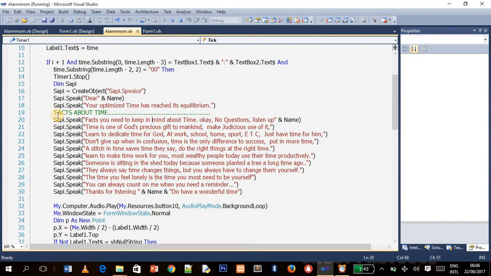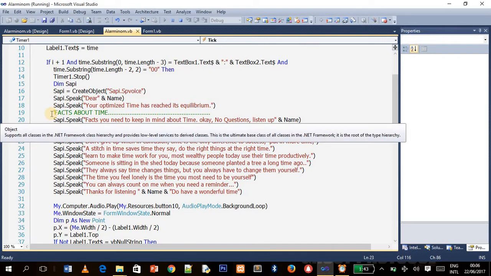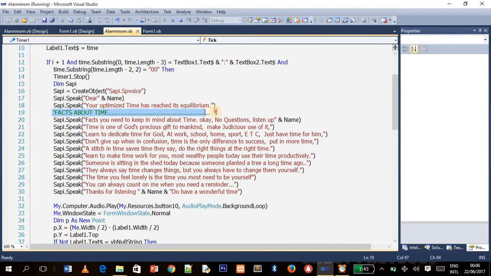So now you say facts about time. Now it will read out all these facts. I think they are 11 in number. You can modify it to your own or do whatever you want to do with it. Remember, don't be confused. This is how to make comments in VB, that is Visual Basic. So this is it. Say facts about time.